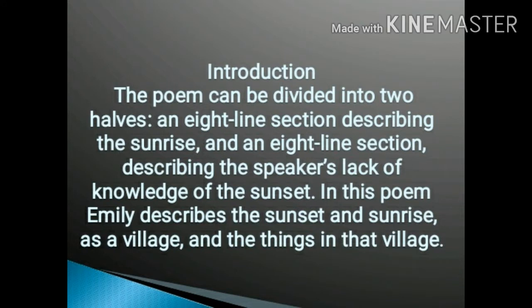First of all, I will tell you the poetess divides this poem into two parts. In the first 8 lines, she describes the sunrise, and in the next 8 lines, she describes the sunset. She also describes the sunset and sunrise as a village, and whatever things happen in the village, she describes the whole concept through this poem.